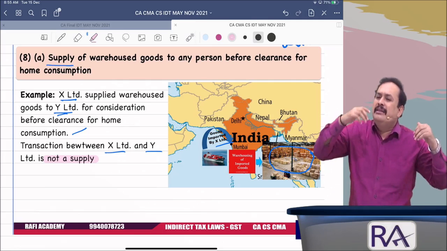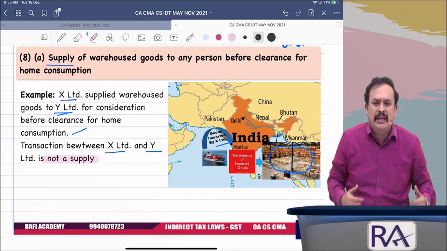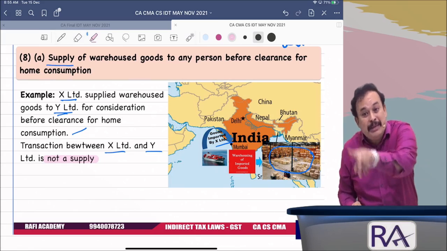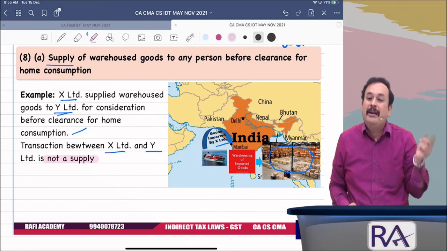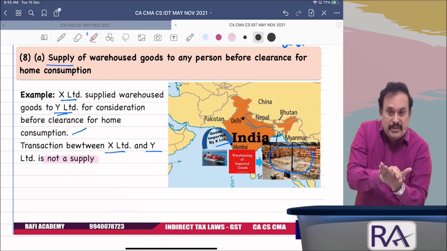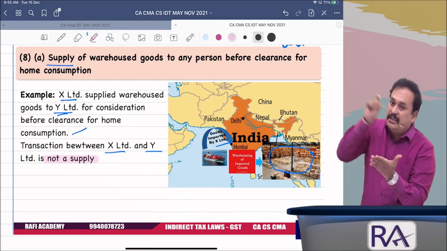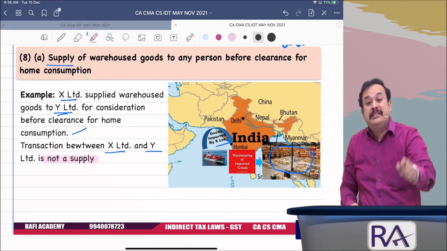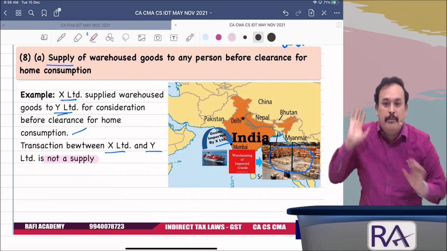Sir, I am not an RP, sir. I am not a registered person, sir. I do not have the registration number, sir. In that case, you should have a PAN number. Your PAN number will be used as your importer-exporter code under the Department of Customs. Then the Department of Customs knows that you are a registered person, Mr. D of Delhi, with a GSTIN. The IGST they collected against that GSTIN is going to reflect in your GSTR-2A return as credit, to be confirmed by yourself.